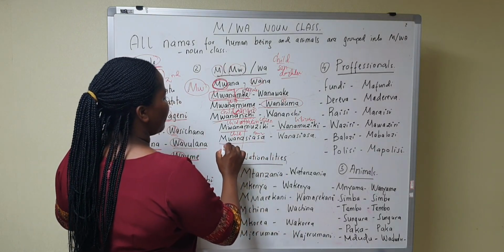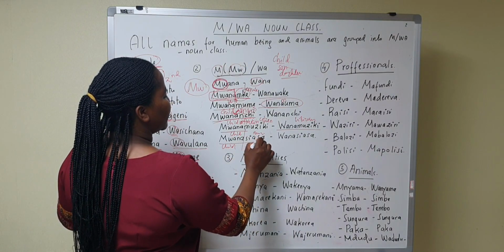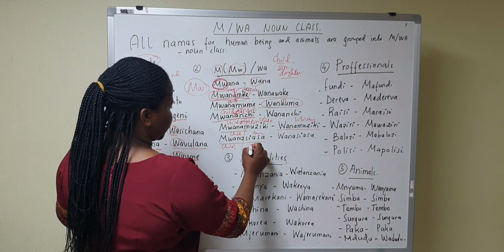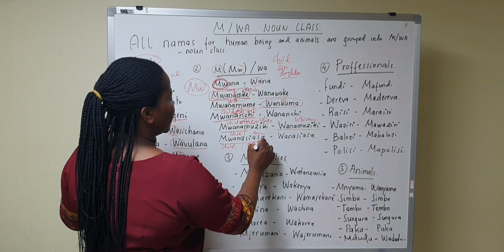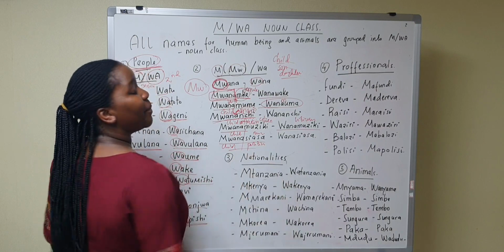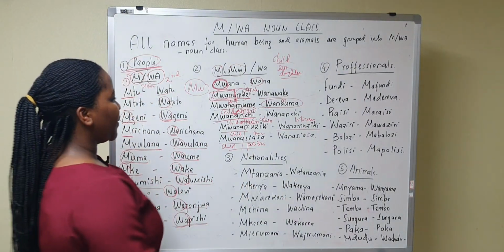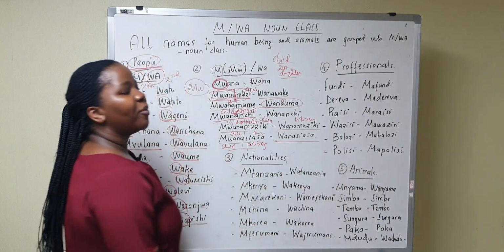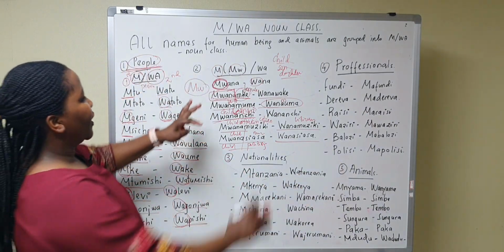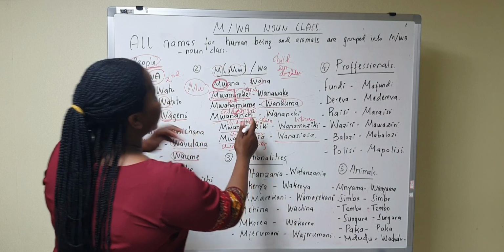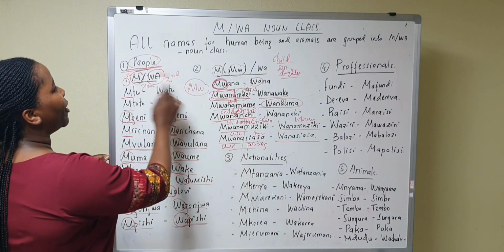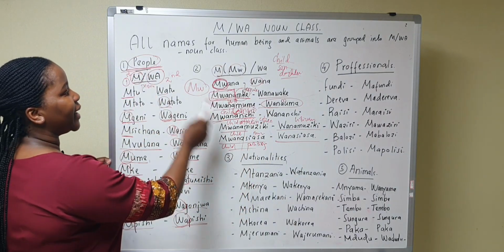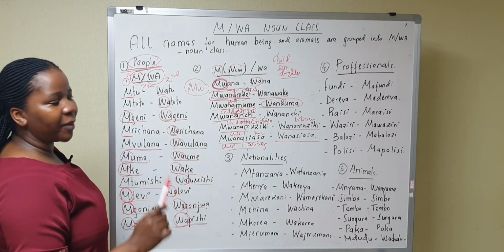Mwanasiasa. Mwana means a child, and siasa, politics. That means a politician, okay? Wanasiasa, politicians. So this also is a group, a name for the people. These are names for the people.